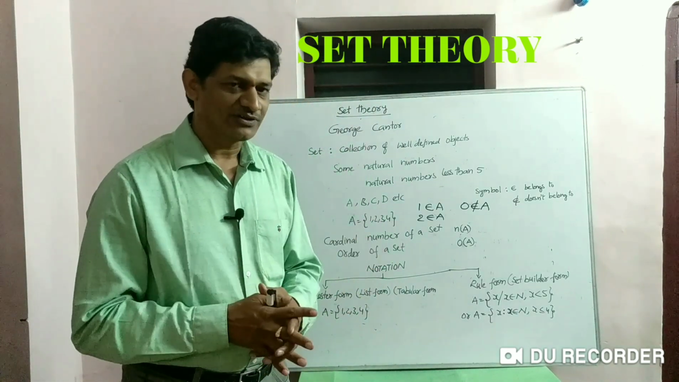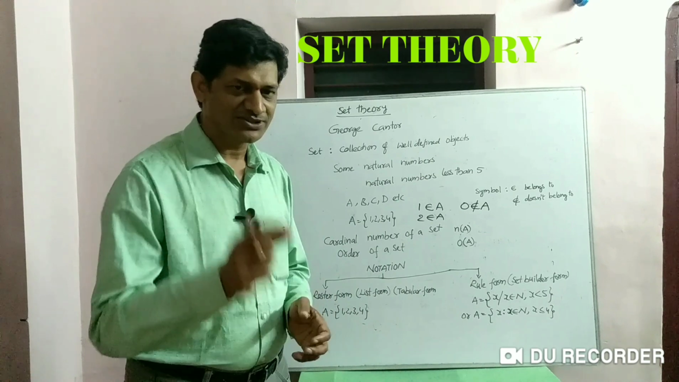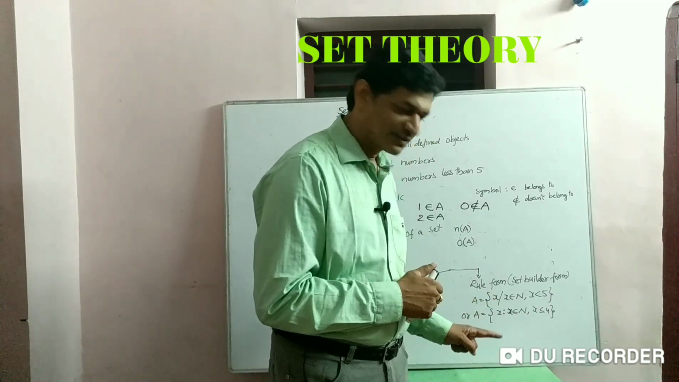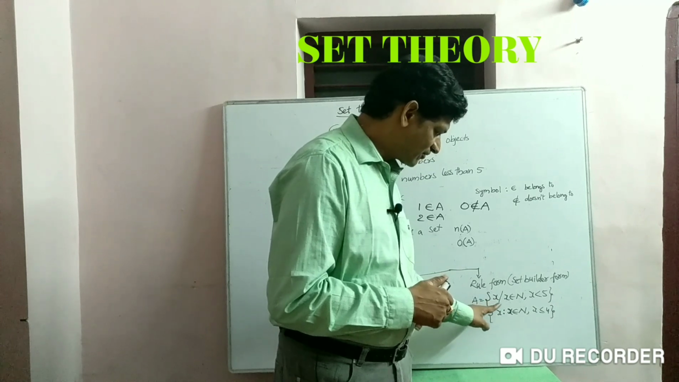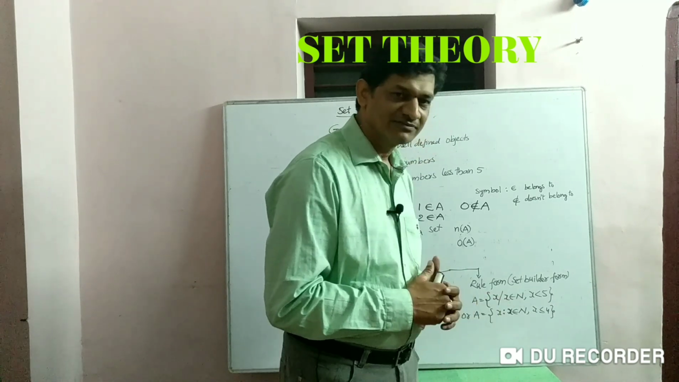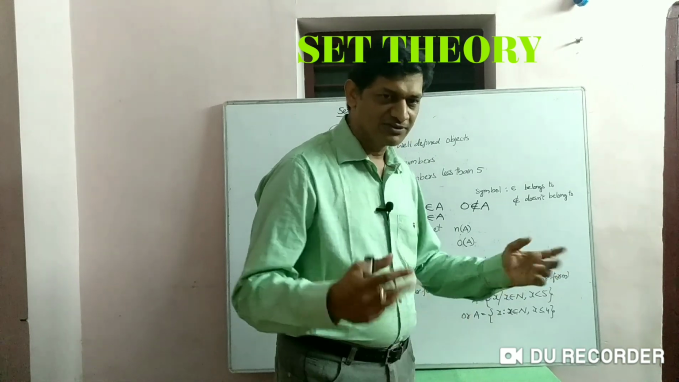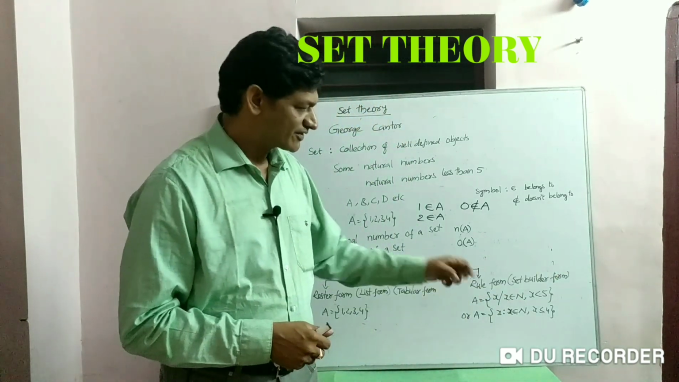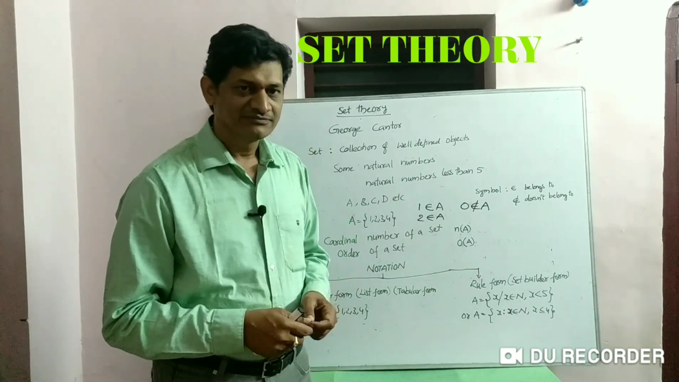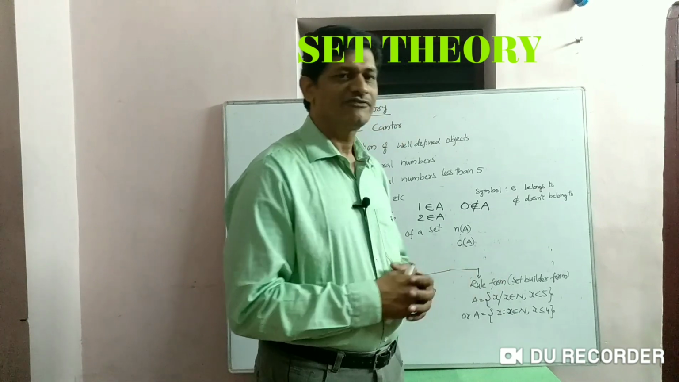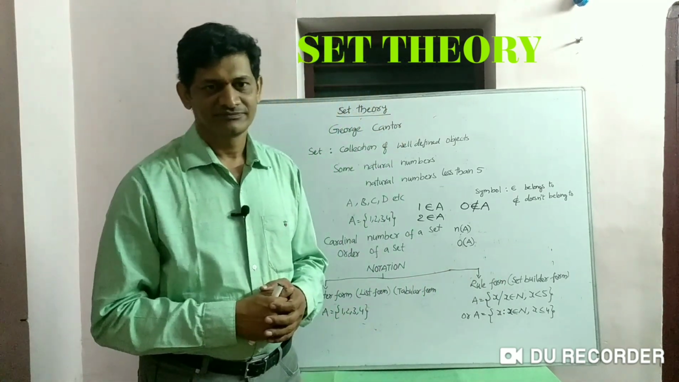Other than these 4, if you take any element, suppose take 0 and keep 0 in the place of x and read it now. 0 such that 0 belongs to N. Is it true? 0 is not a natural number. It is a whole number, right? So that's why the first condition fails. So 0 does not fit that condition.